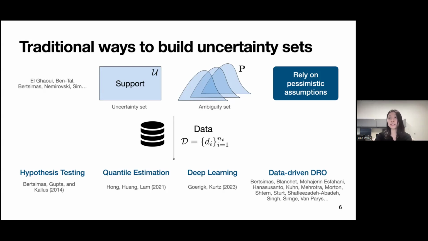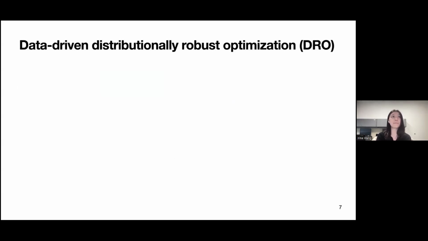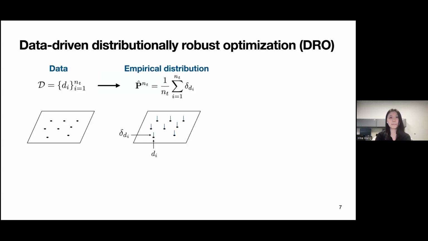Similarly, there's been a drive in data-driven distributionally robust optimization, where we closely use the collected data to form our ambiguity set, and that's going to be more of the focus today. So this data-driven DRO framework is as follows. At some time t, we have a total number of data points n_t, and we can build the empirical distribution of this given data set.